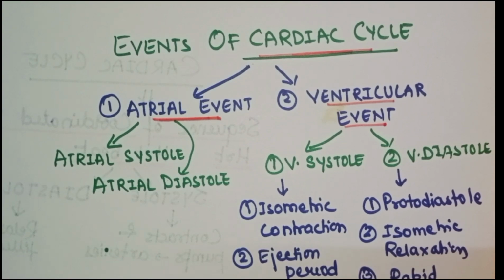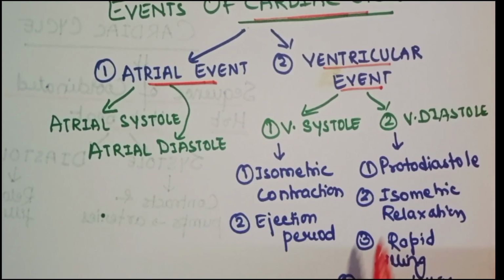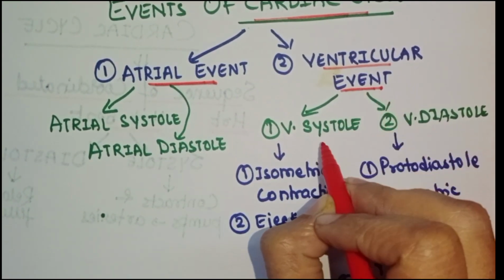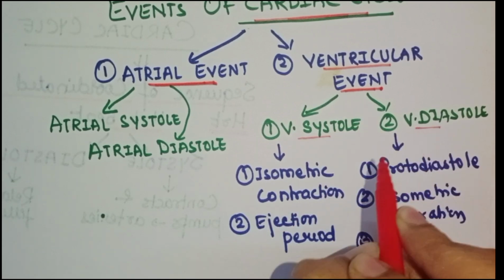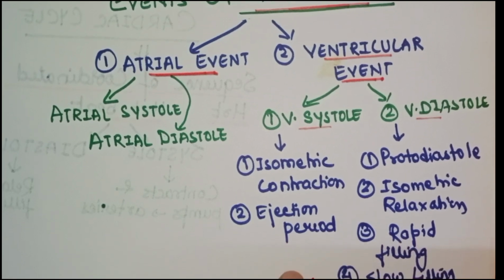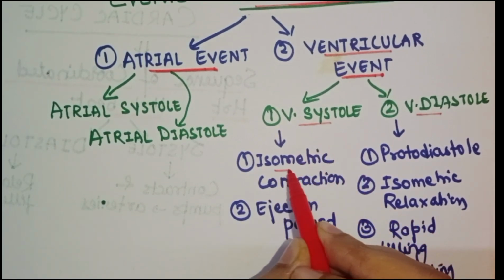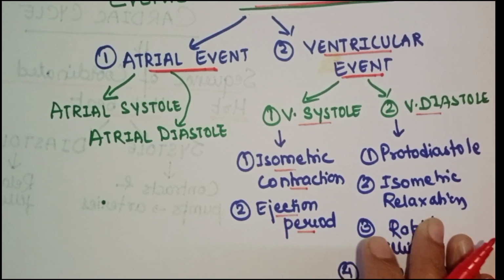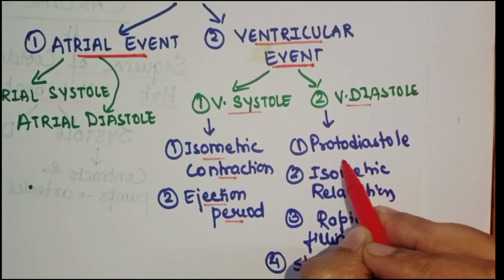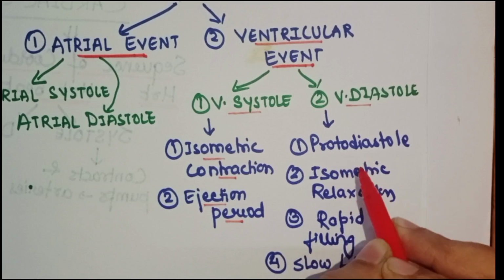Ventricle events, let's revise about the ventricle events. Ventricular event is divided into two, that is the ventricular systole and the ventricular diastole. Ventricular systole has two periods, that is isometric contraction, and second is the ejection period. And second, ventricular diastole consists of 5 phases.